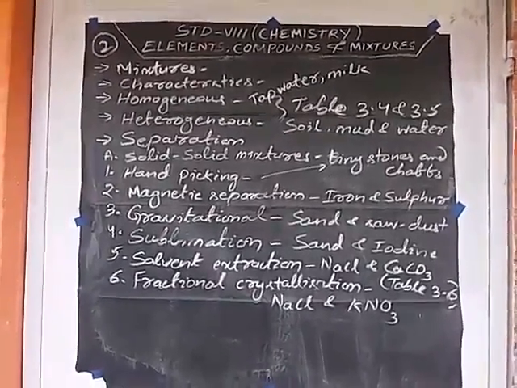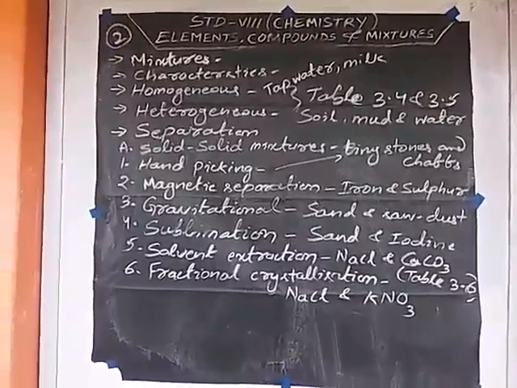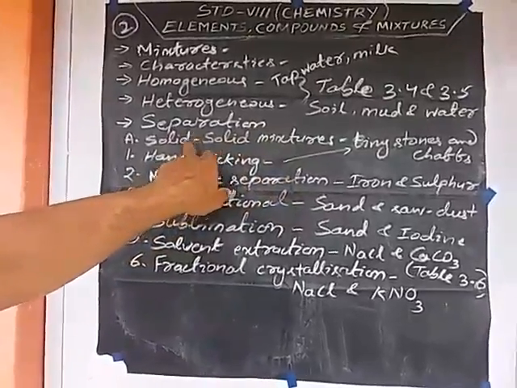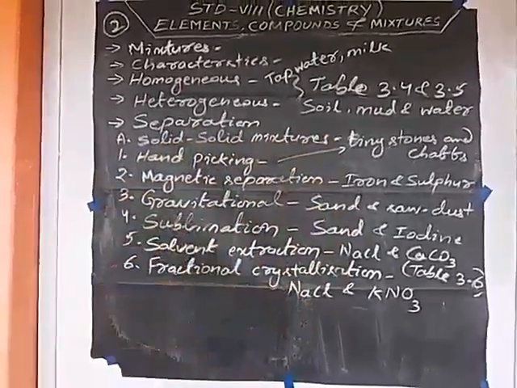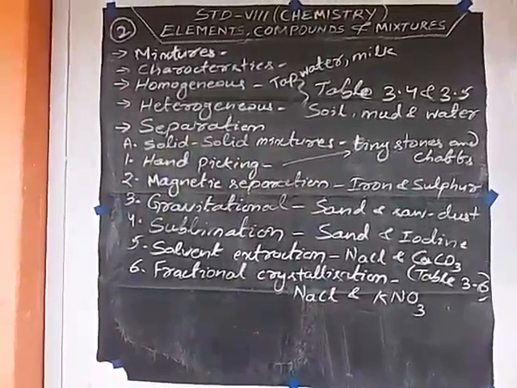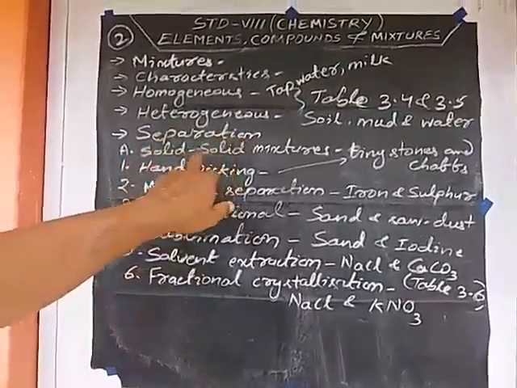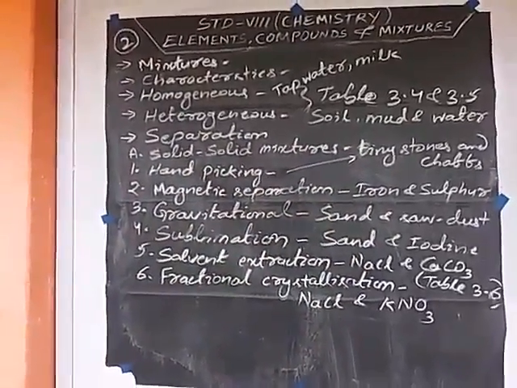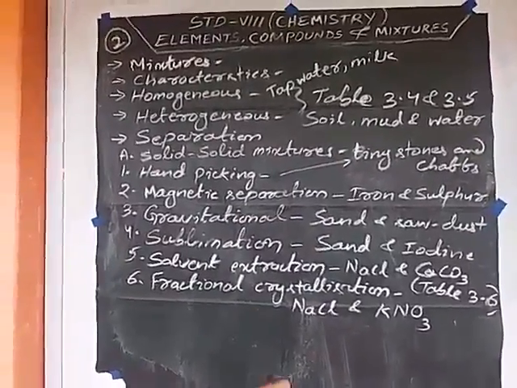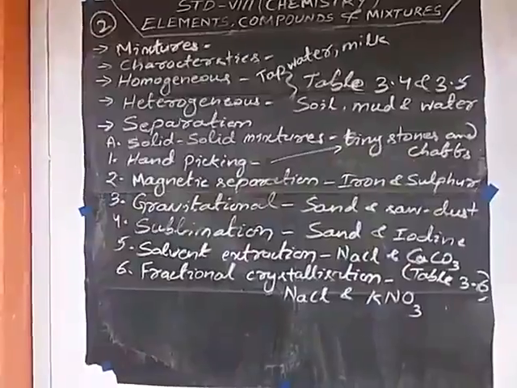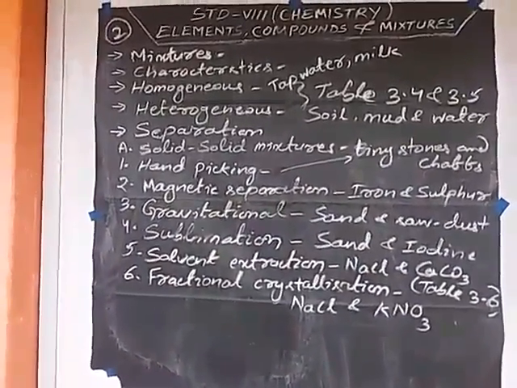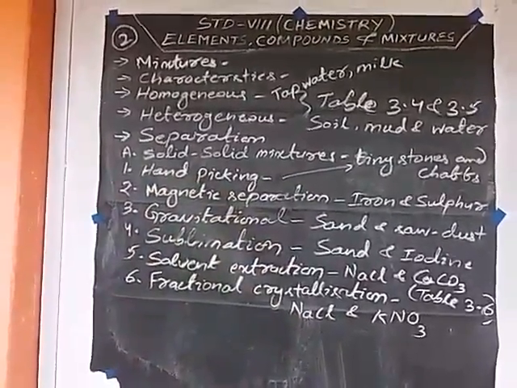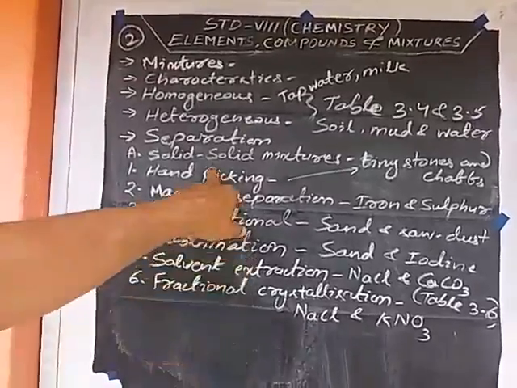Then, how can we separate the mixtures? There are solid mixtures, and another is solid and liquid, and gas. So these are the separations. First one is solid mixtures. One method is hand picking, also known as mechanical removal. If tiny stones are mixed with chaff or rice, you can separate them by eye. You can see the color of the tiny stones or unwanted things, and you can separate them by hand picking.